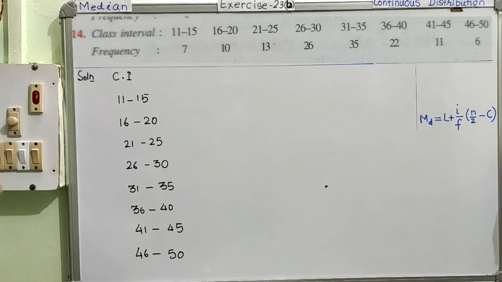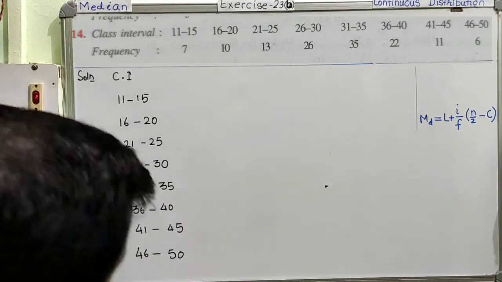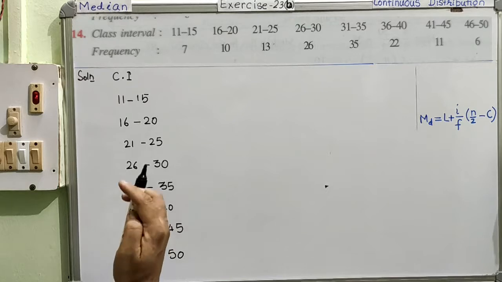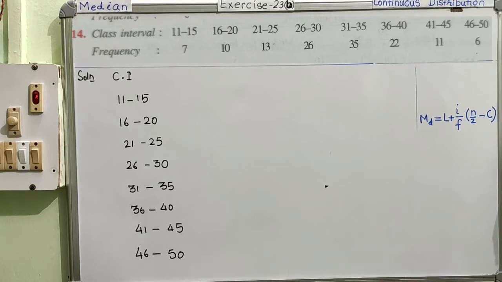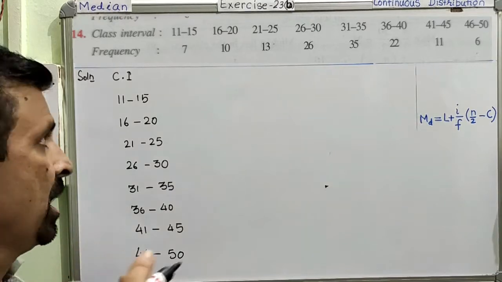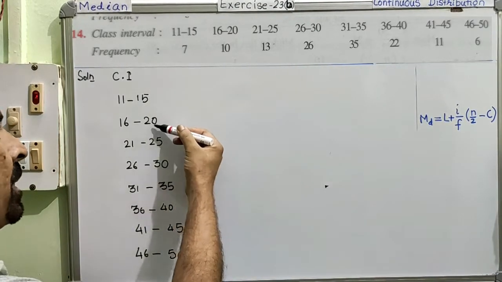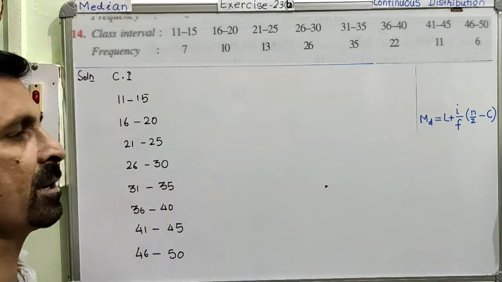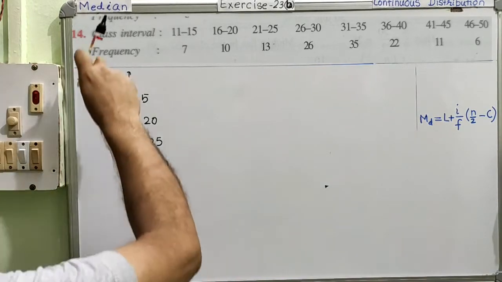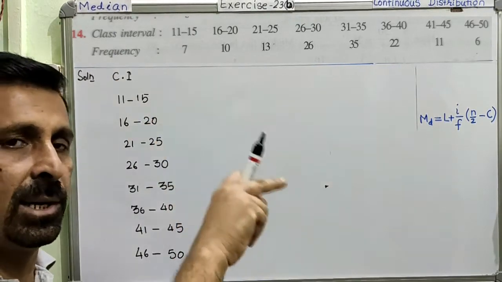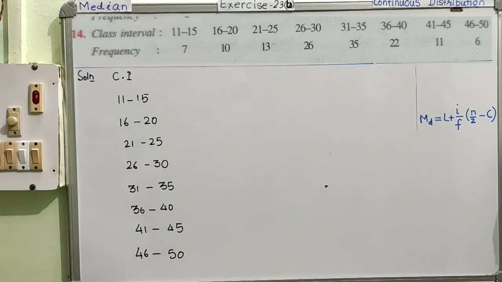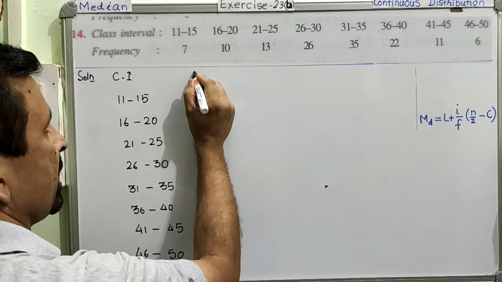Now, first of all, you can see this is the class interval, and it is different from the previous class interval, because in the previous class interval your upper limit used to be the same as the lower limit of the next. That previous question was called an exclusive class interval, whereas in this one they are not the same, not matching. Therefore, this is called an inclusive class interval. Whenever you have to calculate the median for this type of class interval, it has to be converted into an exclusive class interval.